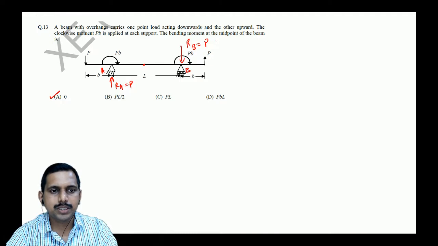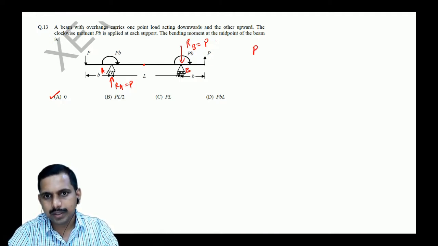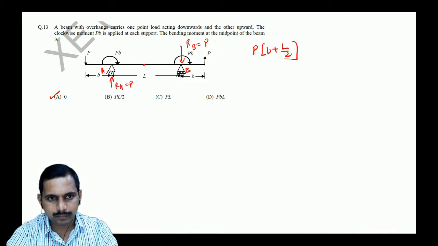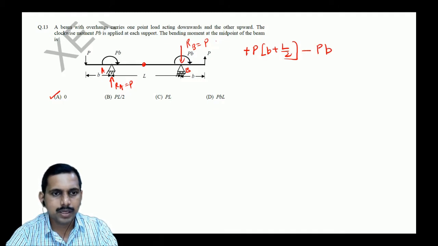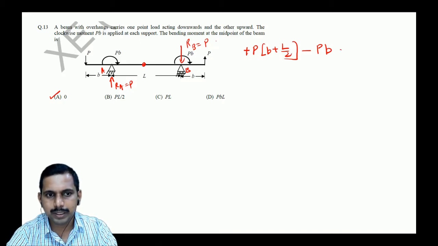With respect to center, if you take from this side, let us calculate. What is it? It is P into B plus L by 2. Correct. With respect to the center. Next, this is giving anti-clockwise, so plus. Then you have a clockwise moment PB, correct, and then you have RA, that is P into L by 2, so minus P into L by 2, which is giving a clockwise moment. So this goes to 0.